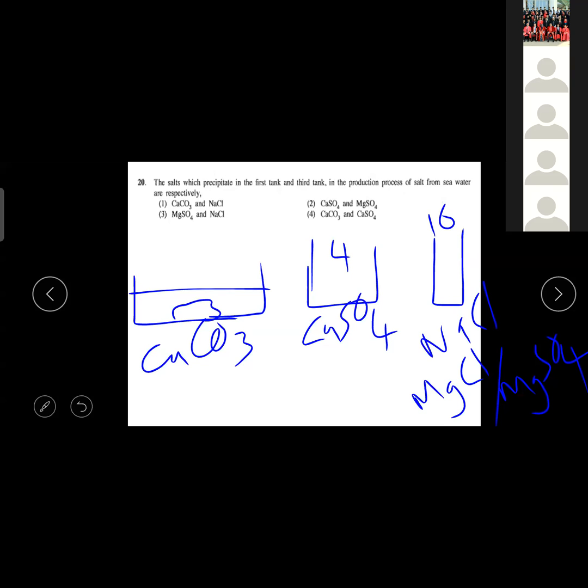So the 4th one and 19th one, someone needs the answer. What else? Yeah, after doing this extraction, the remaining water is known as the bittern. Whether it is giving a bitter taste or not, we don't know. It is known as the bittern. Okay, it is also known as the mother solution.